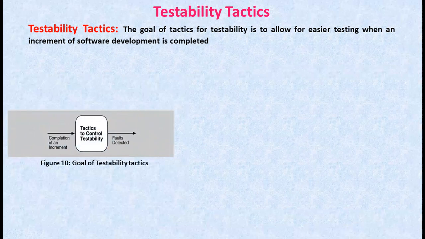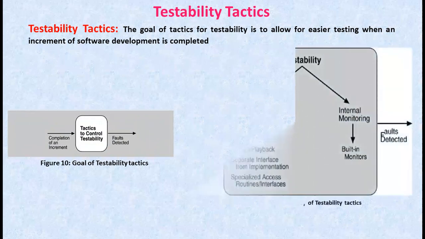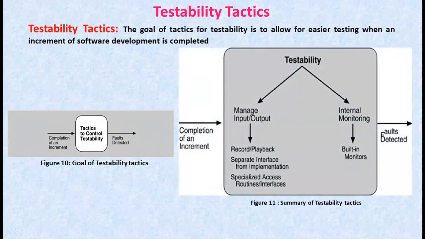So we discuss two categories of tactics for testing: providing input and capturing output, and internal monitoring. Here, for input and output, there are three tactics for managing input and output for testing. One is record or playback, another is separating the interface from the implementation, and the third is specialized access routines or interfaces.